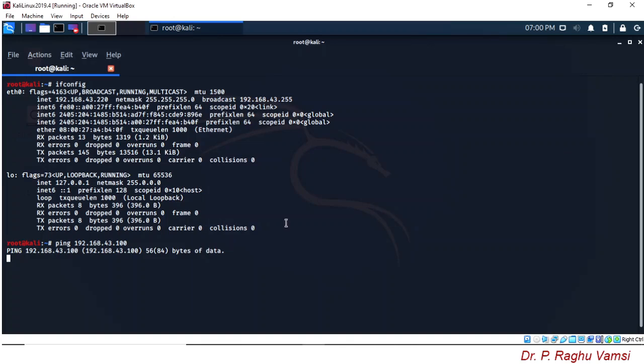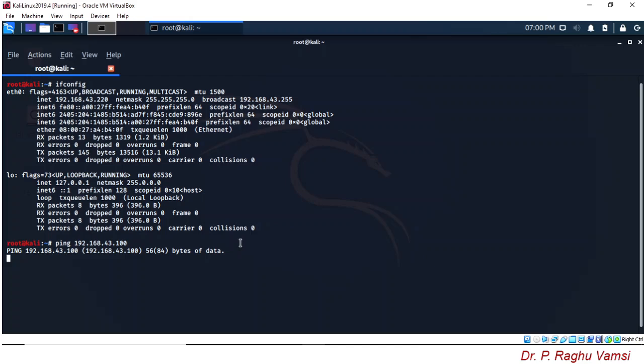Ping means you are going to send an ICMP, Internet Control Message Protocol, echo request. Whenever we send the ICMP echo request, in response the target system will reply with an ICMP echo reply. Many computers disable this ping.